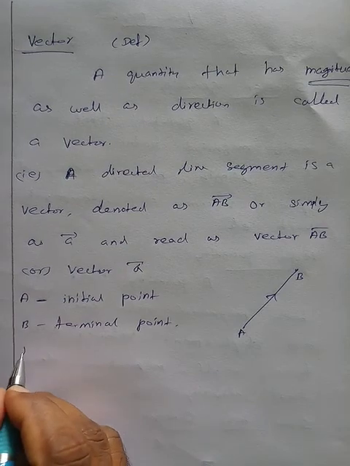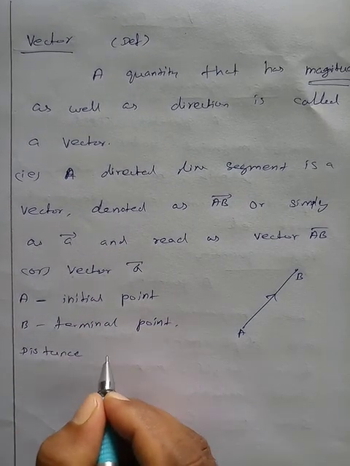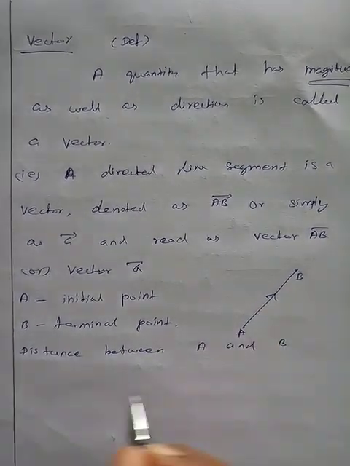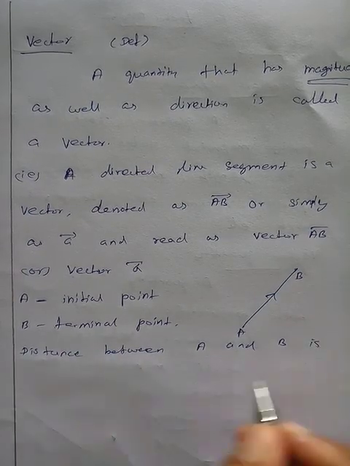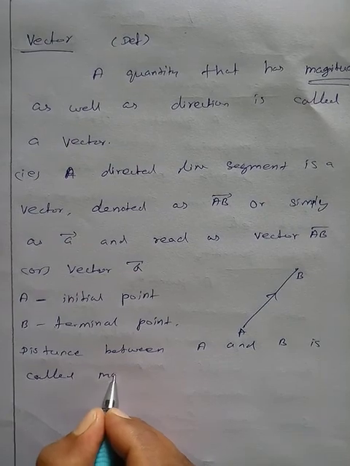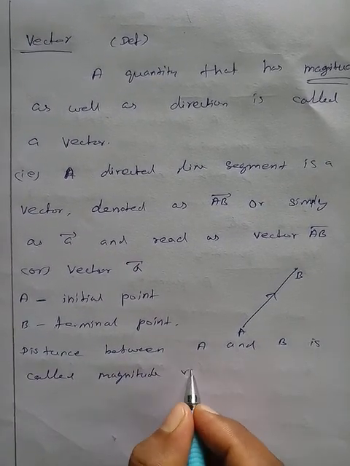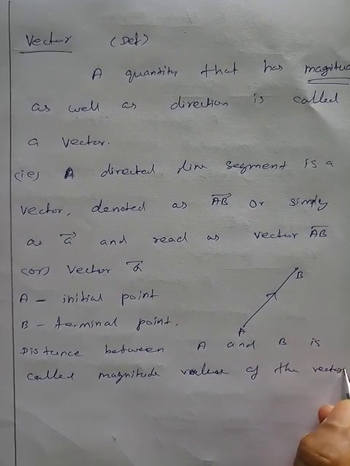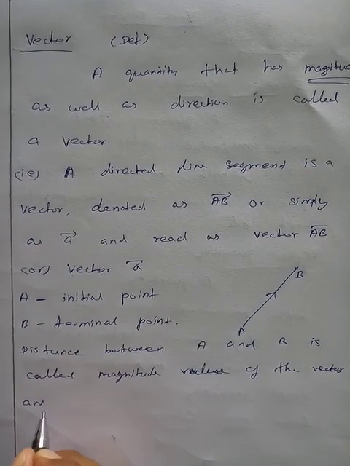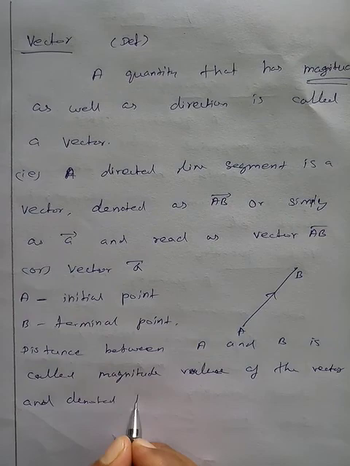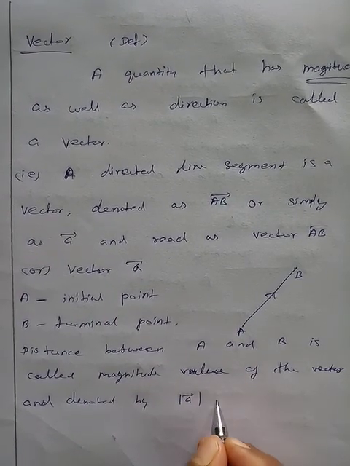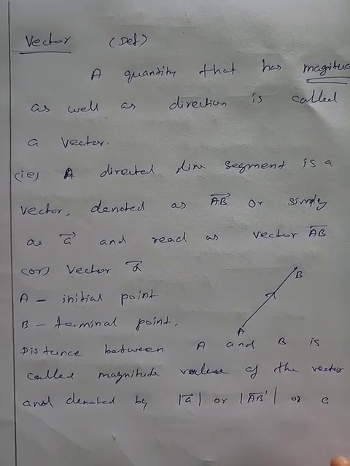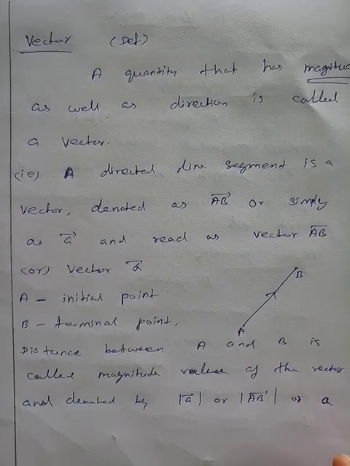Next, the distance between A and B is called the magnitude value of the vector, and is denoted by modulus of vector a or modulus of vector AB. It has no direction; the magnitude value is only a value.